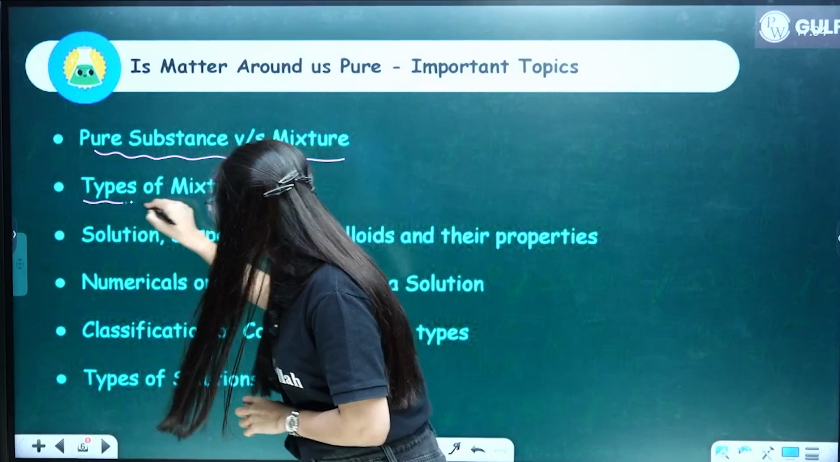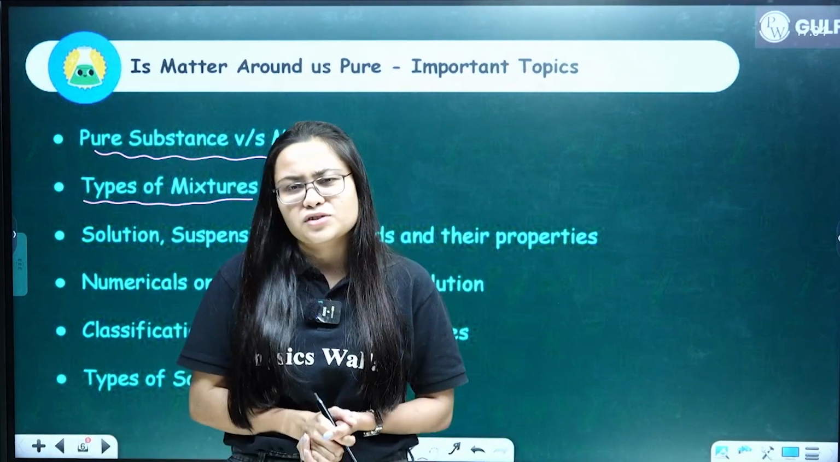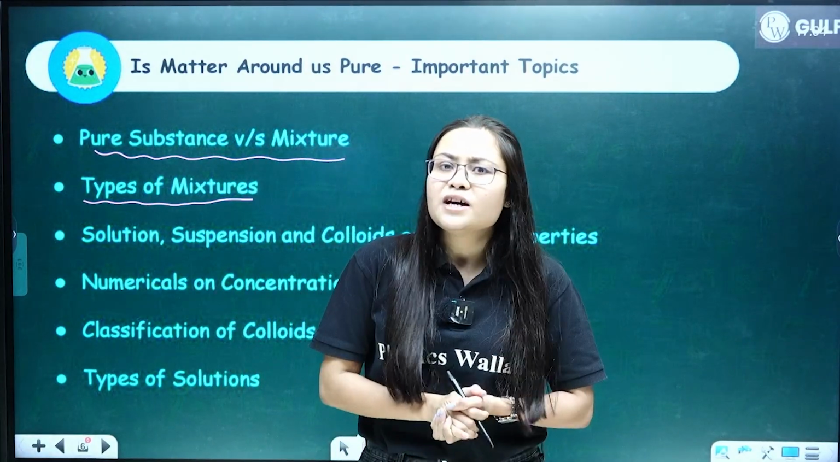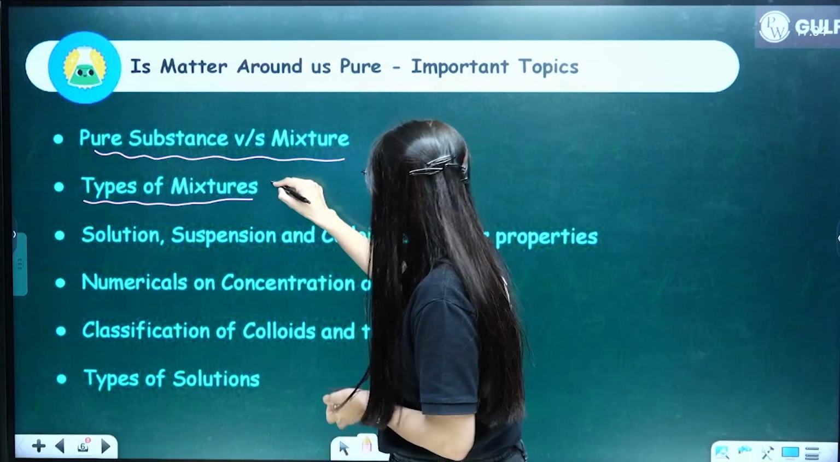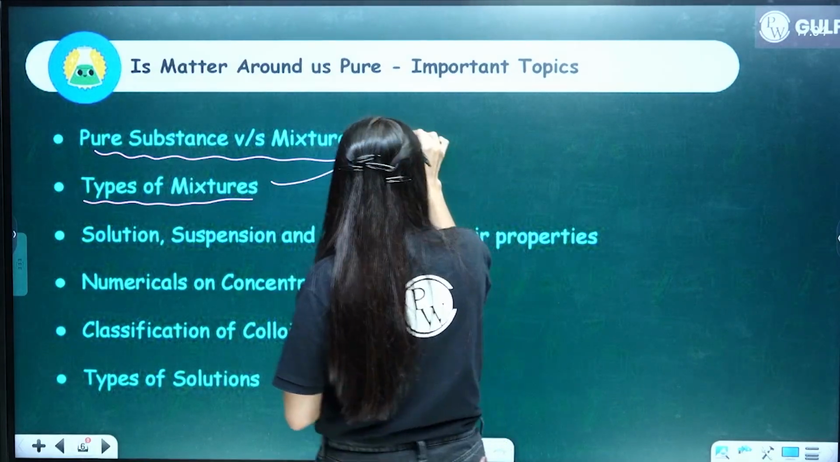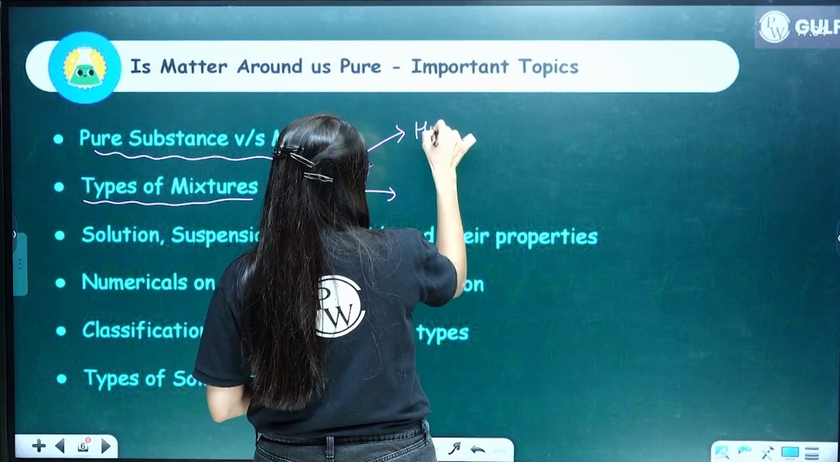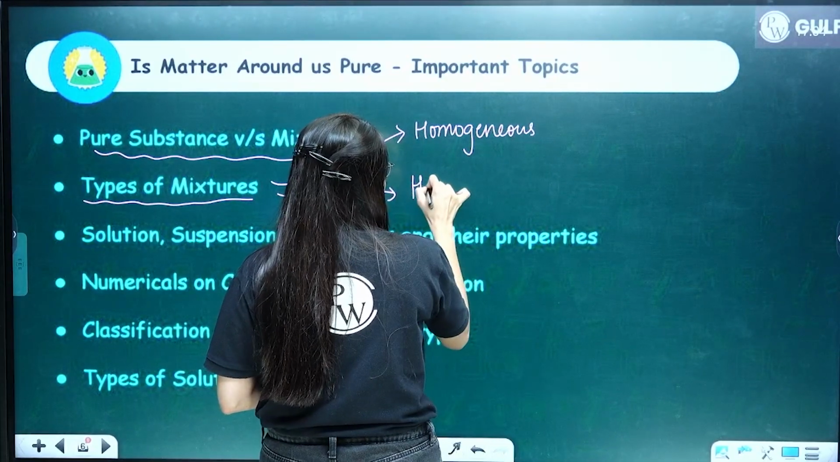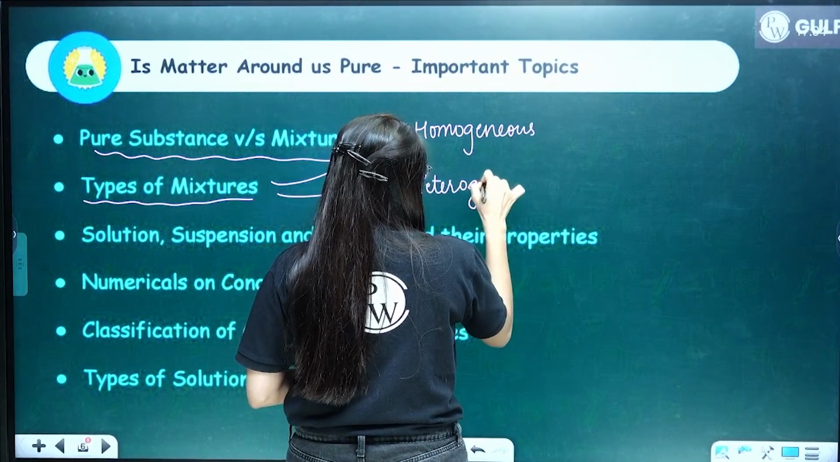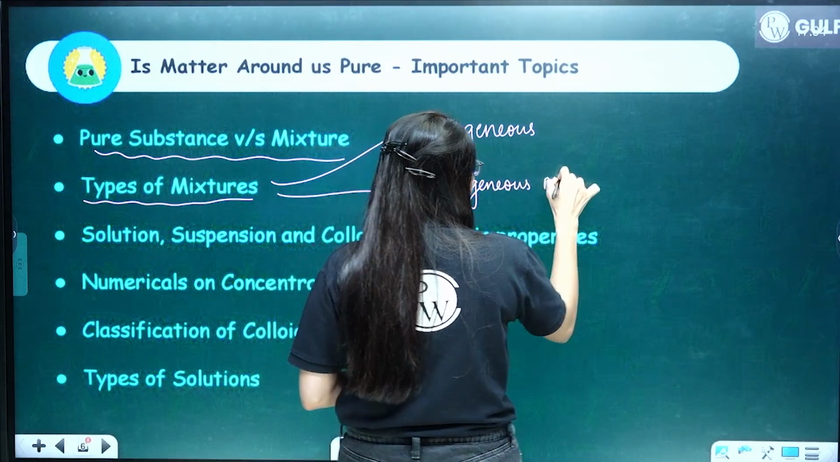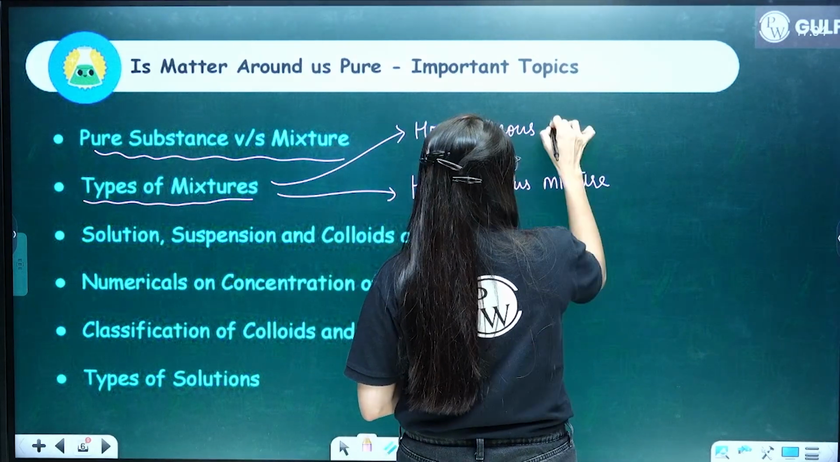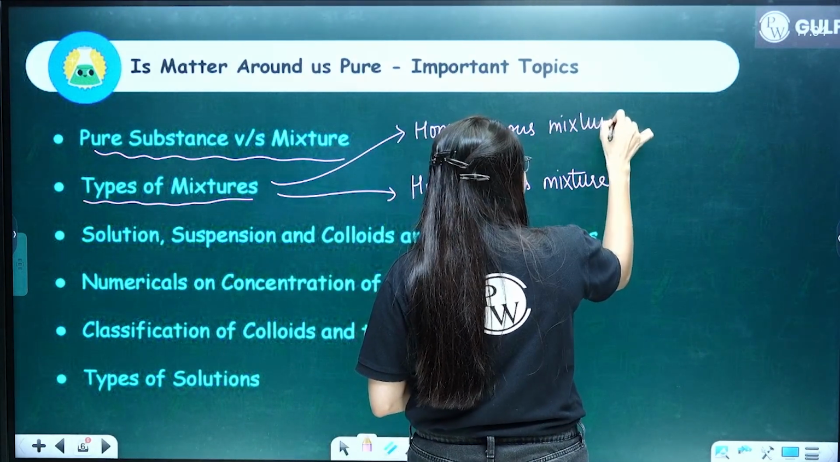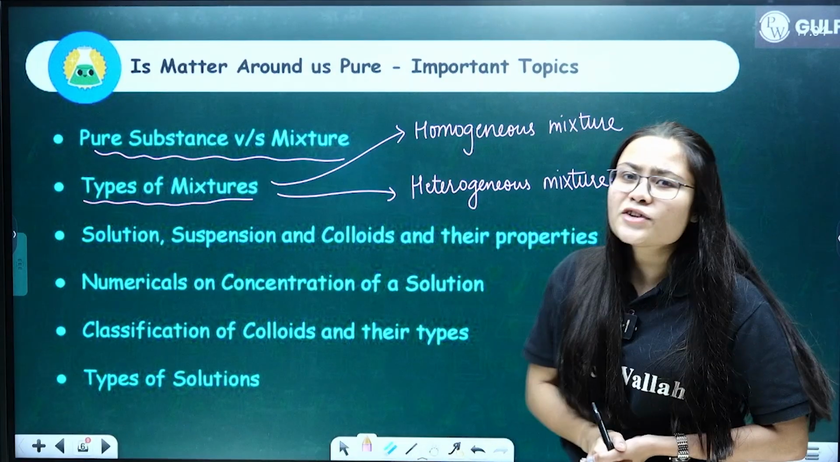Then we have types of mixtures. How many types of mixtures do you have, everybody? So we have 2 types of mixtures. Which are the 2 types of mixtures? Homogeneous mixture, and we have heterogeneous mixture. Clear? So you should know the points of differences between homogeneous mixture and heterogeneous mixture.